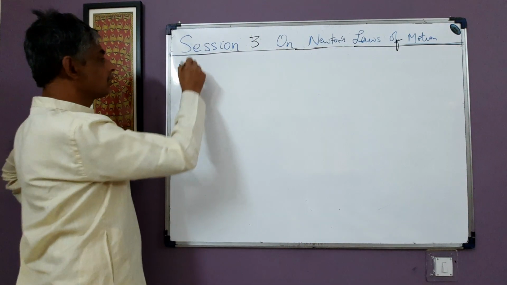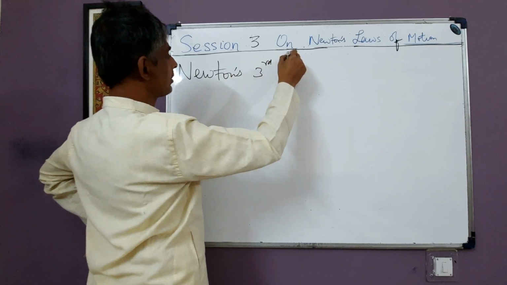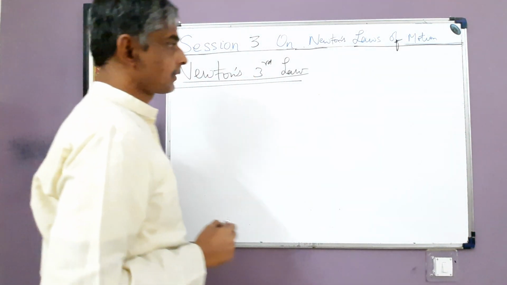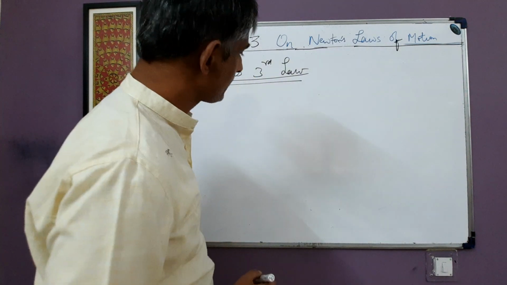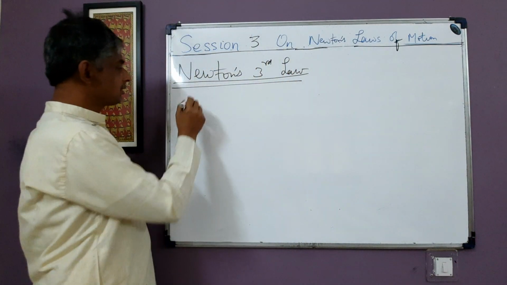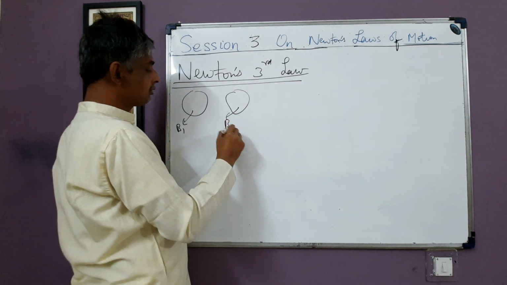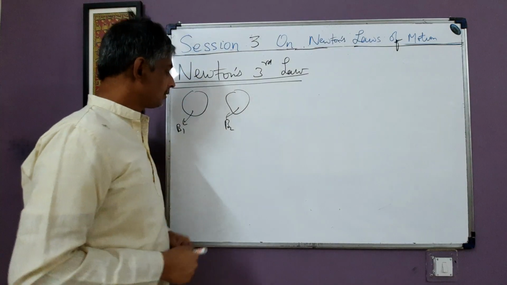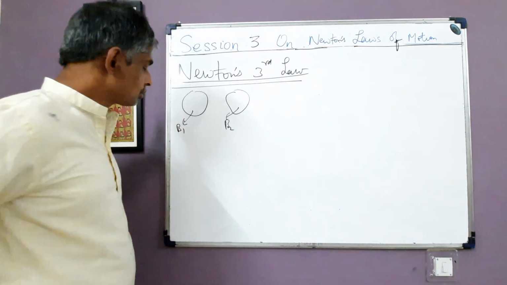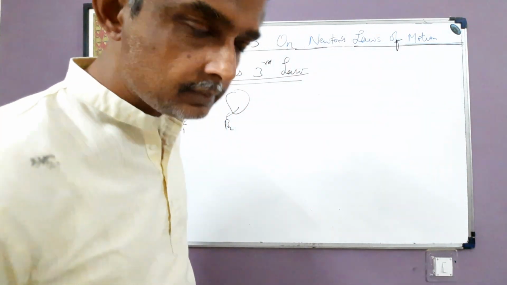So first of all, I'll state the statement of Newton's third law, okay? See, suppose we are given two material bodies, body B1 and body B2. Now, these two bodies are said to interact with each other if they exert forces on each other. So we say that body B1 and body B2 interact with each other if they exert forces on each other.